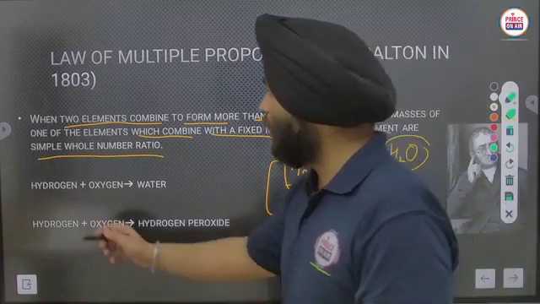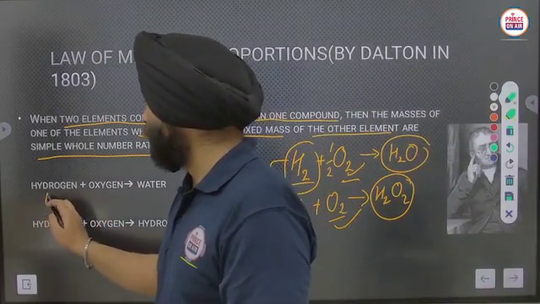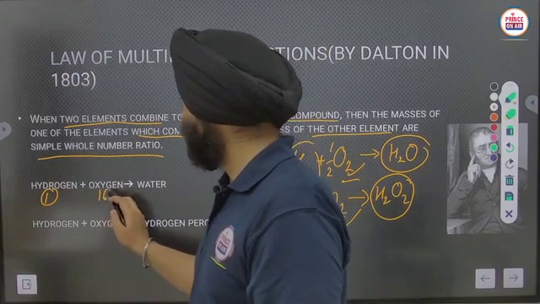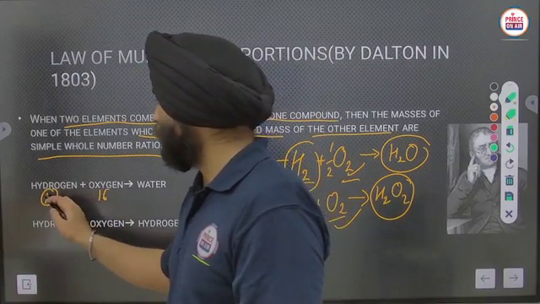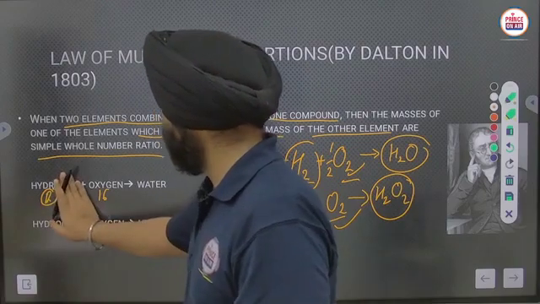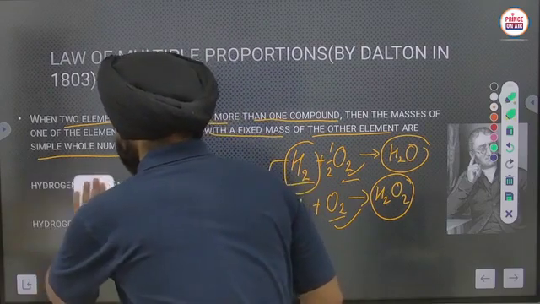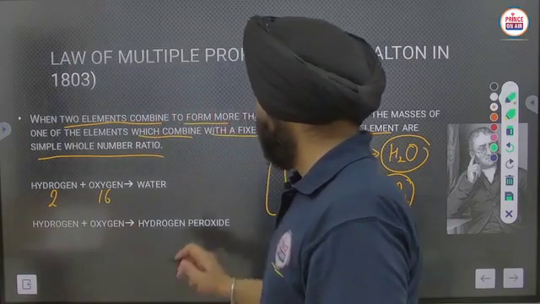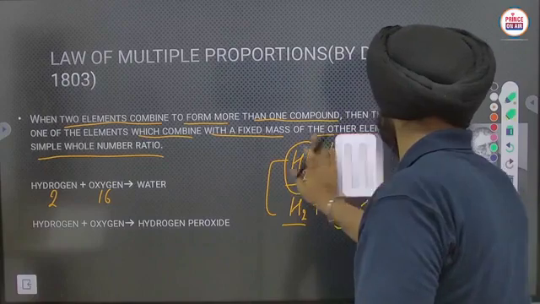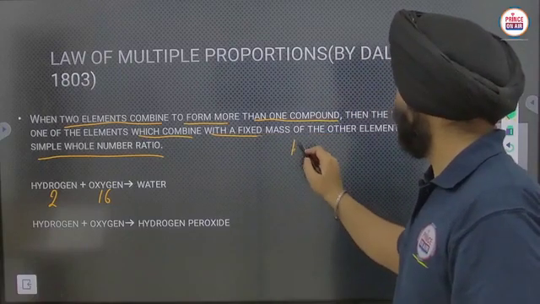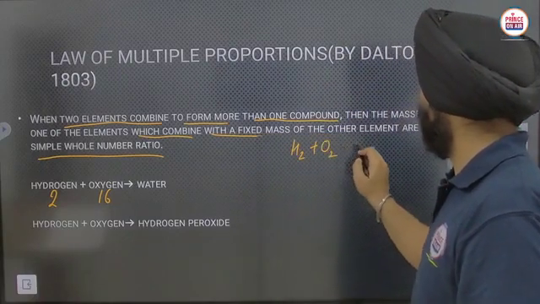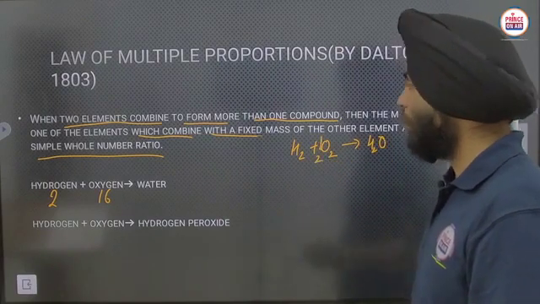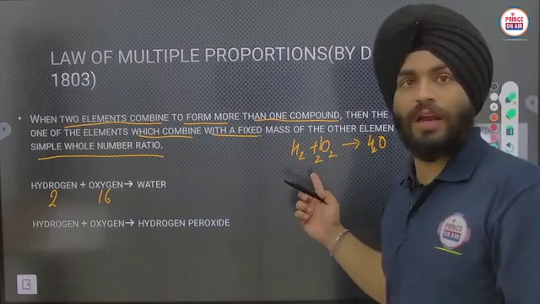For example, here hydrogen has atomic mass 1, oxygen has 16. If hydrogen is in the molecular form, it will be 2 and 16. Now see, hydrogen and oxygen form water, that is with half molecule of oxygen, so that will be in the atomic form.